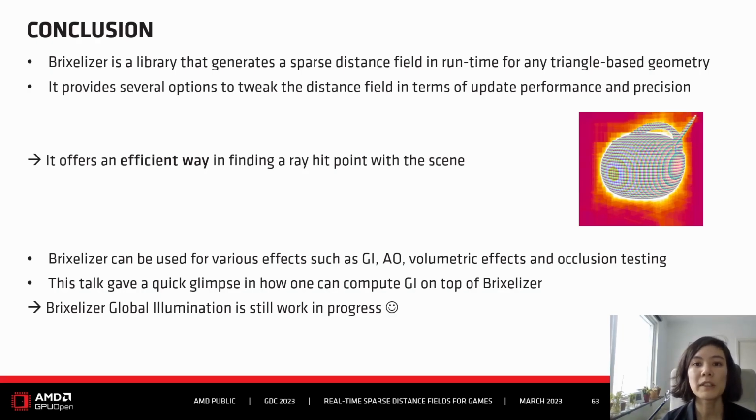For example, soft shadows typically don't need the highest precision, the same for ambient occlusion. You can also use it to compute volumetric effects or to do occlusion testing. In this presentation, I presented to you one way of how you could use Pixelizer to compute global illumination on top. I hope that this serves to get you inspired, and also that you come up with your own solutions.